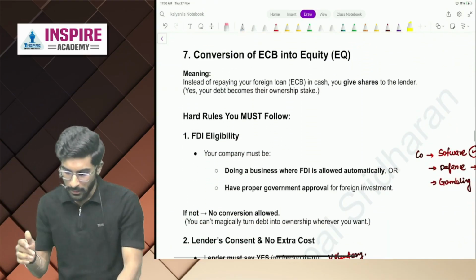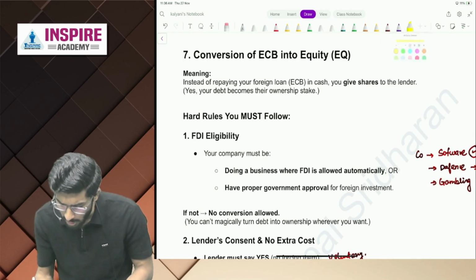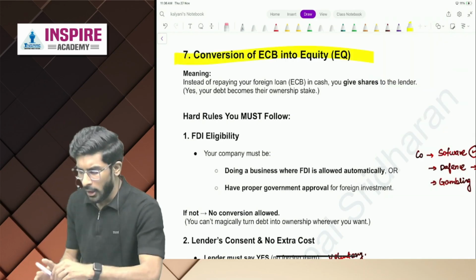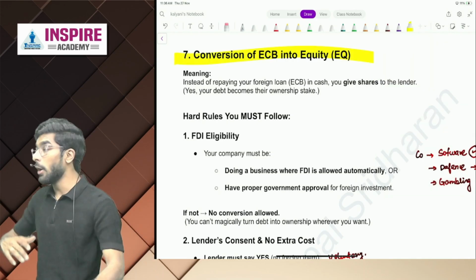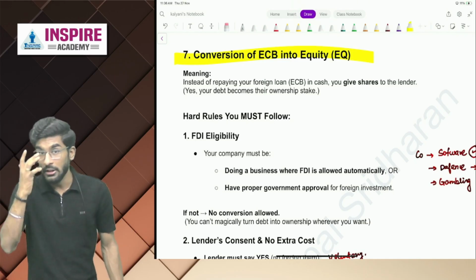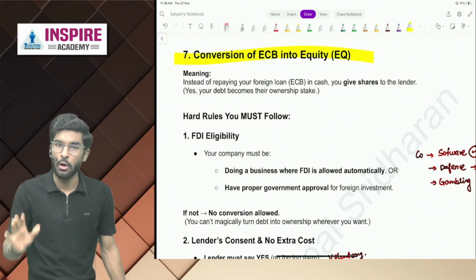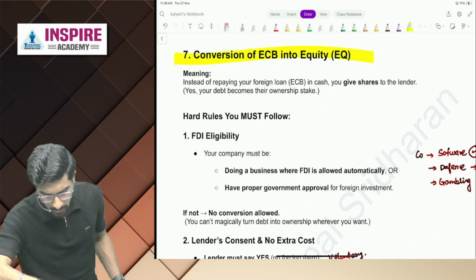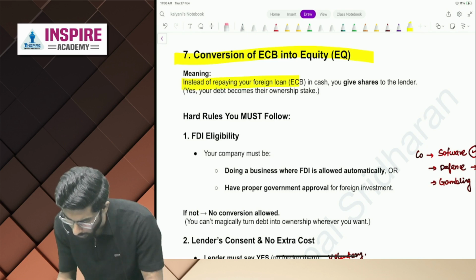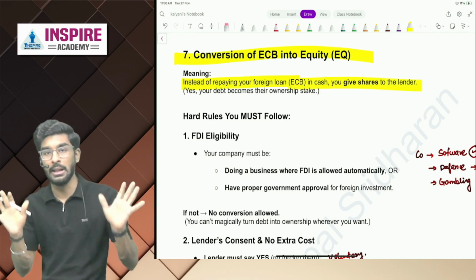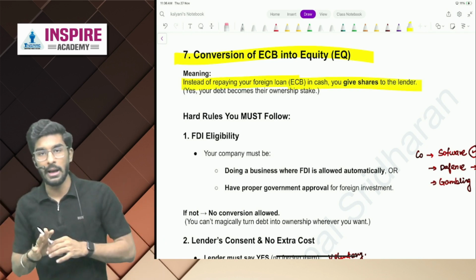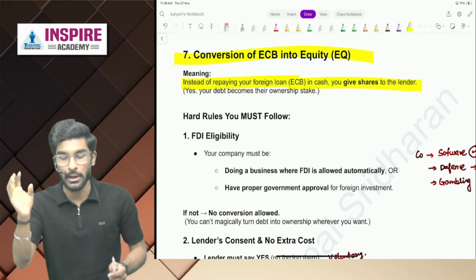Perfect. Now, conversion of ECB into equity. Now, people, you are not repaying the ECB. Instead, you are converting that ECB into equity shares to the foreign shareholders. Let's understand, people. So, instead of paying your foreign loan in cash, you give shares to the lender. That is what we call conversion of ECB into equity.